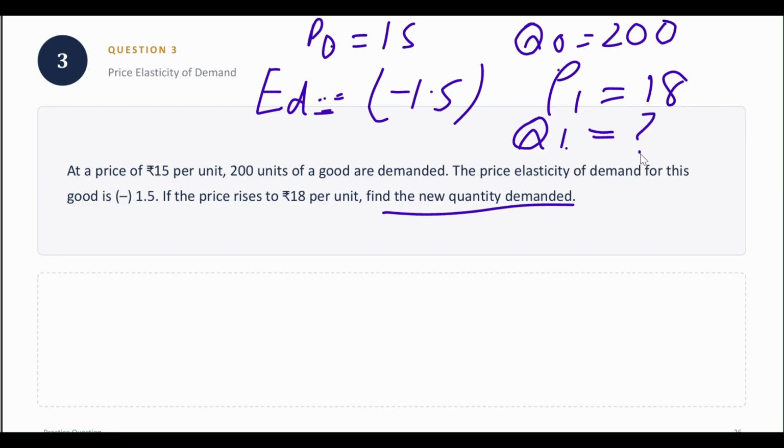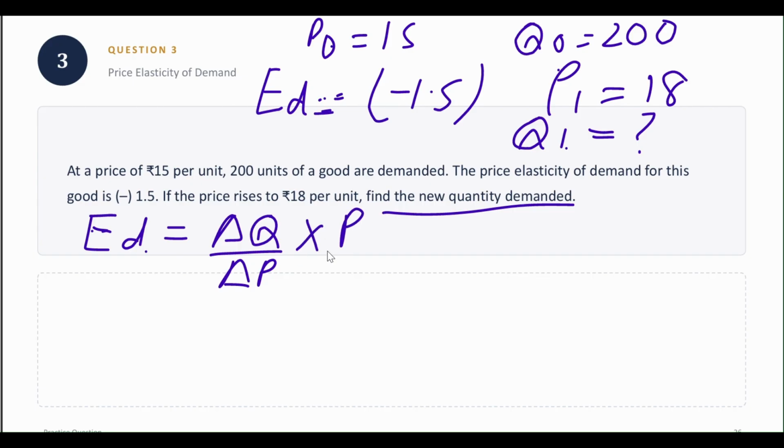Let us use the proportionate method here. So what does the proportionate method basically say? That delta Q divided by delta P multiplied by P divided by Q. Okay. So let us substitute the values. Delta Q comes out to be Q1 minus Q0, which is 200. Because I have to find Q1, I am just assuming that the quantity has not been found, so I am just taking it to be Q1.